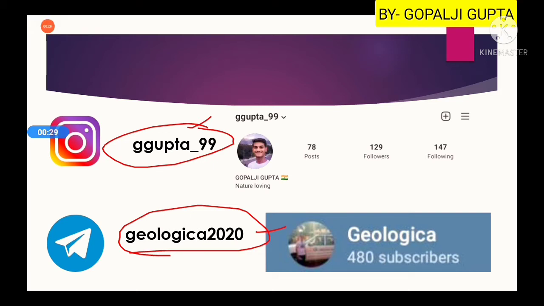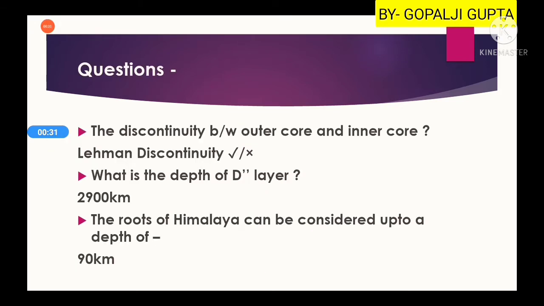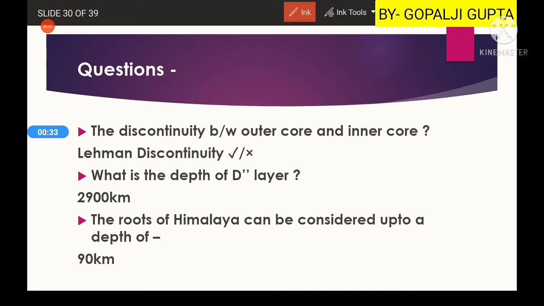Okay. So let's begin with the questions from the last video. First, I asked about the discontinuity between the outer core and inner core. There is a little bit of confusion. In many exams and many books, it is written as the Lehman discontinuity.